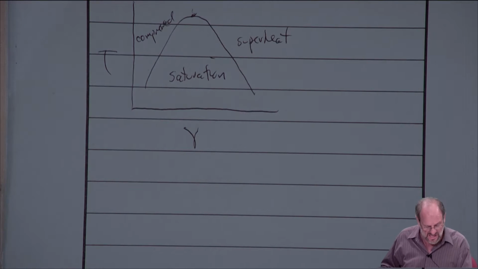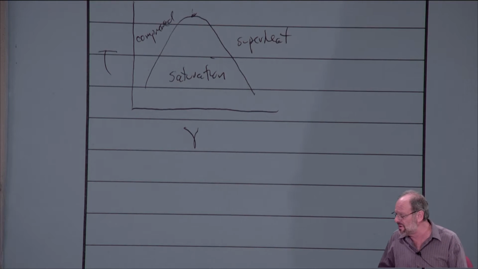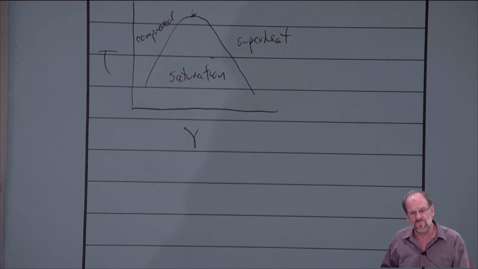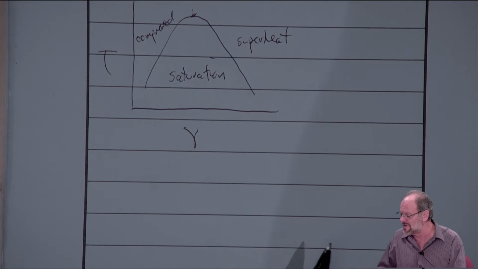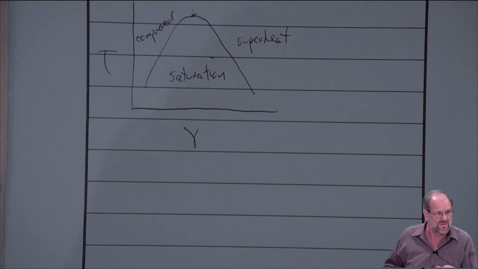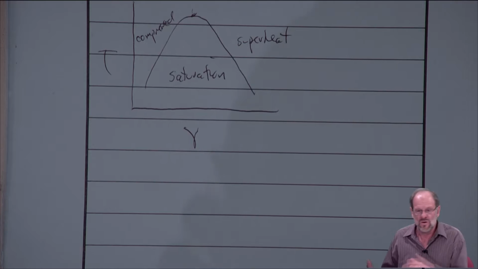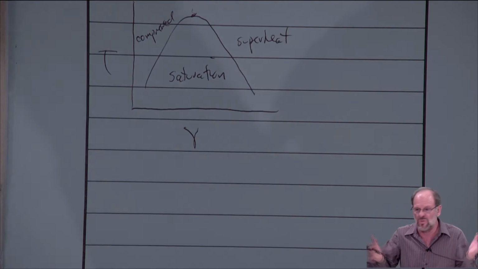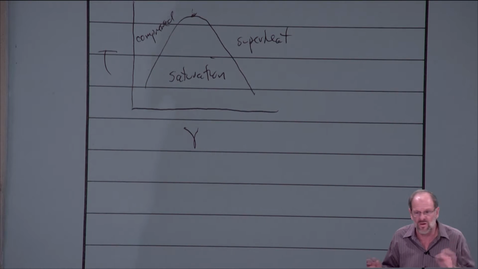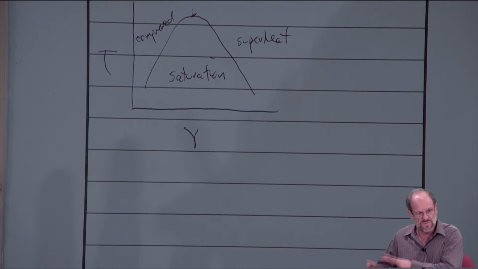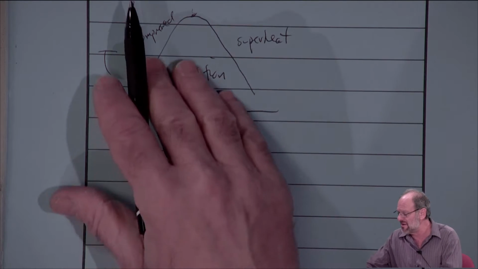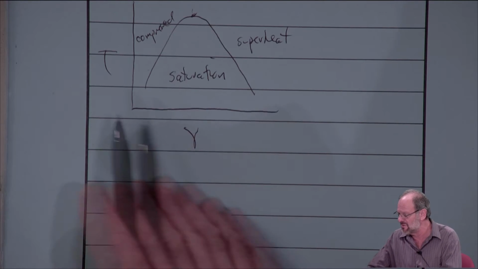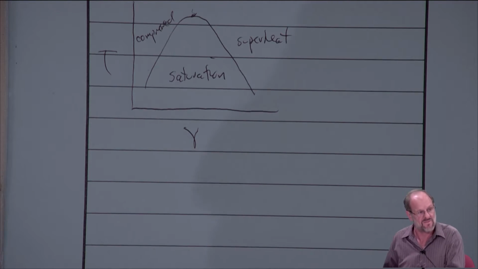Another thing that should be shown is what a constant pressure line would look like on this type of diagram. And again, it doesn't matter whether we're talking about water into steam, or a refrigerant, or something like propane, or any other pure substance. All substances behave the same way. The scales are going to be different, the numerical values are going to be different, but they behave the same way.